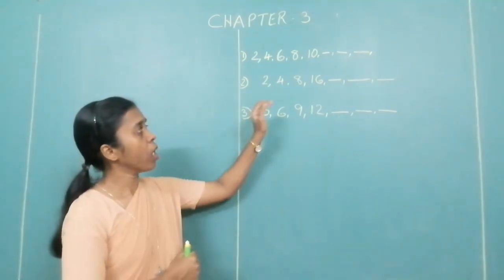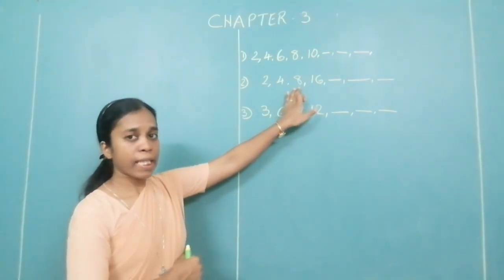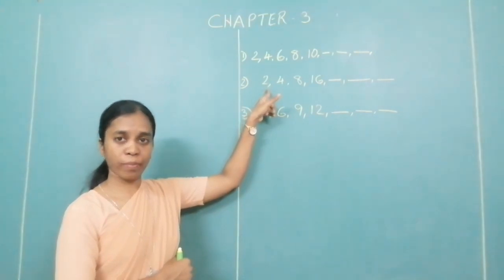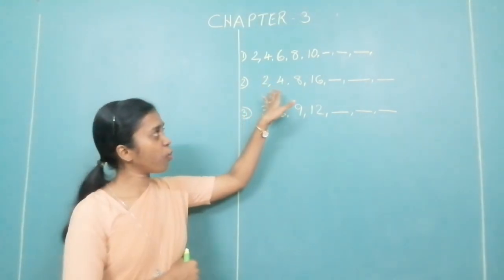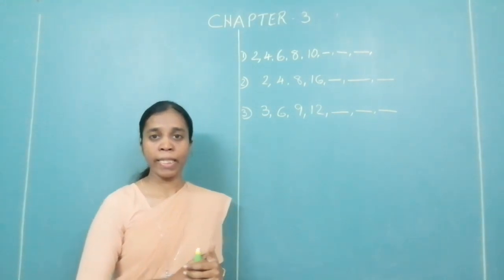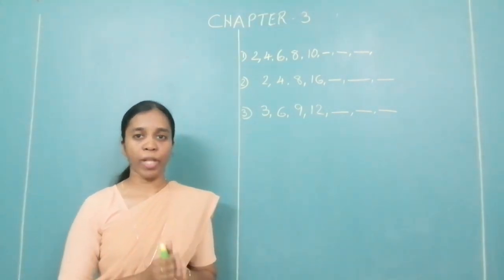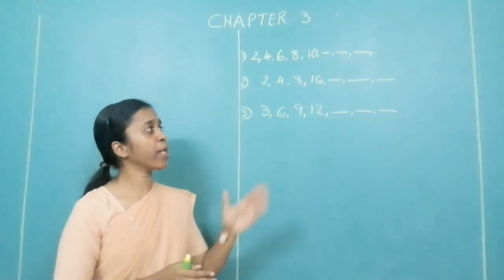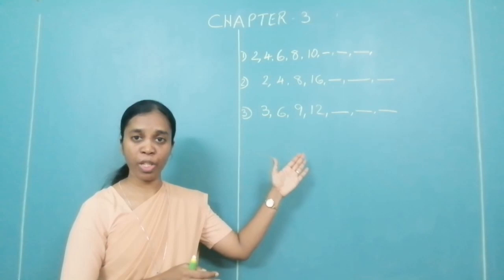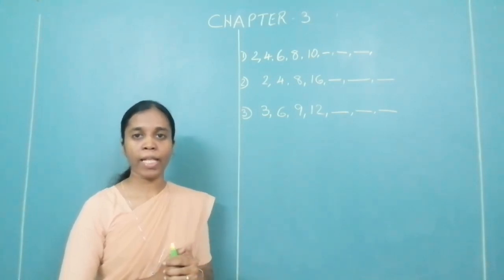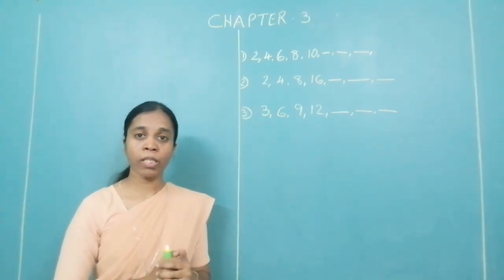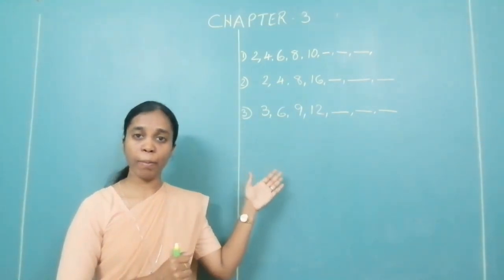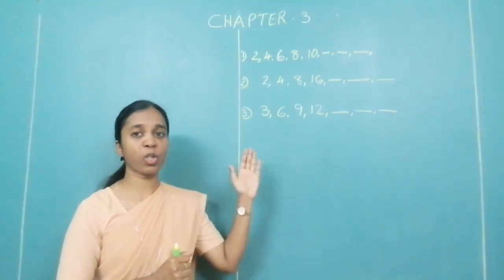Okay. Now, can this 8 tell that I don't like to be in the third position, I want to be in the first position? No. They are following a particular order. Such sets of numbers where numbers are arranged in a particular manner or definite order are called a sequence. What are they known as? Sequence.